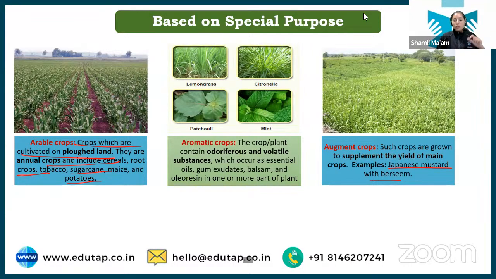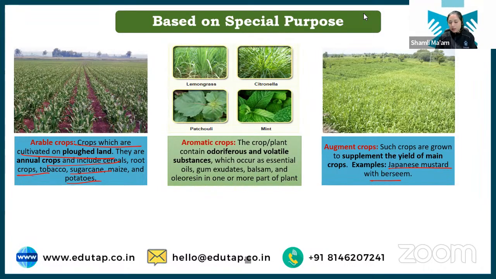So when we grow Japanese mustard with berseem, the yield of berseem gets more. If earlier you were getting 10 tons of yield, you will see after growing Japanese mustard, you get 12 or 13 tons of yield of berseem. So such crops which supplement the yield of the main crop are known as augment crops. Here Japanese mustard is the augment crop with berseem.